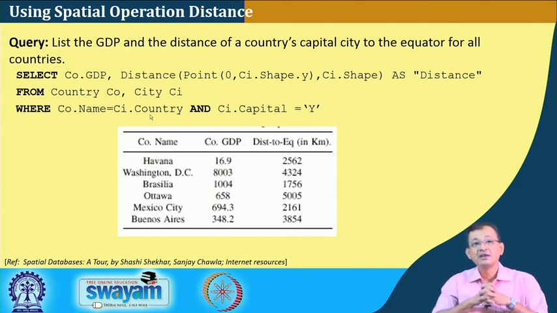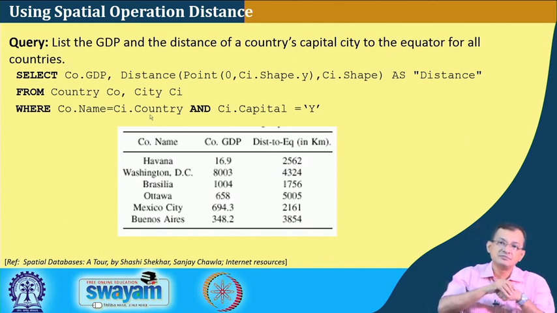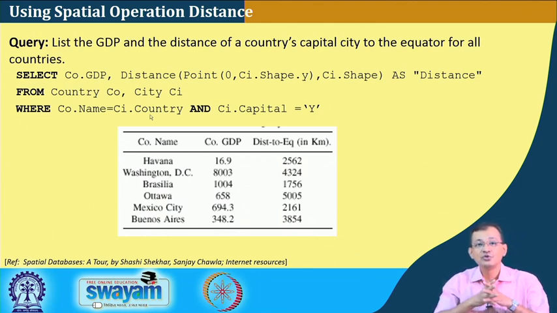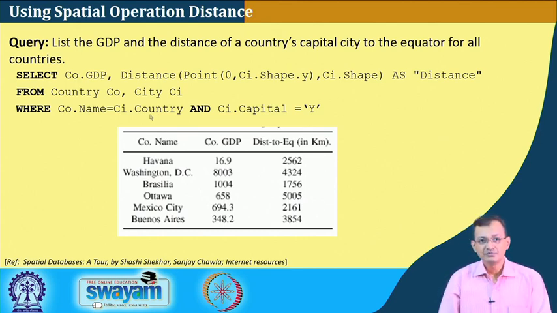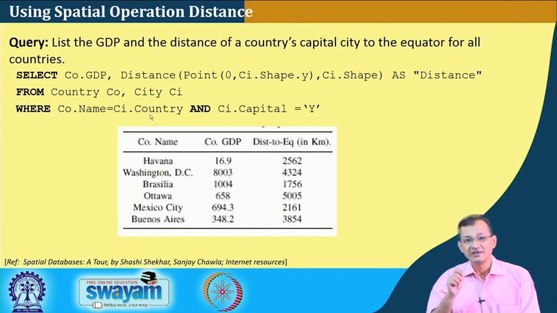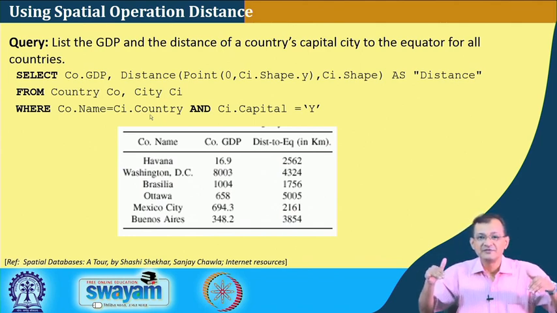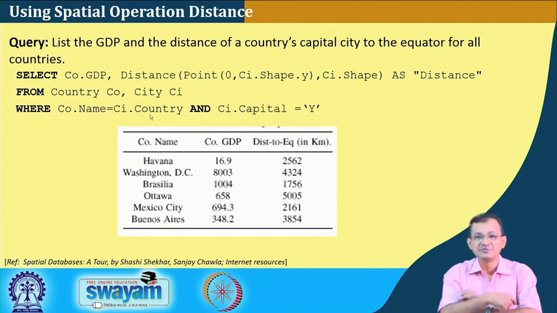So, two things are there: GDP, that is non-spatial, and the country's capital we have also used. Now, making the distance from the equator requires some geometry operation or spatial operations, right. So, CO.GDP, distance point 0 to CI.shape.y. If my xy is the latitude longitude, I set that to 0, and the y value gives me the distance. And as distance, with country as CO and city as CI.